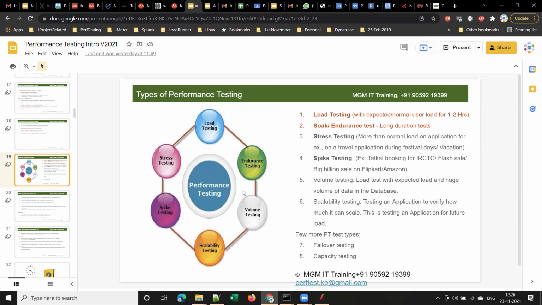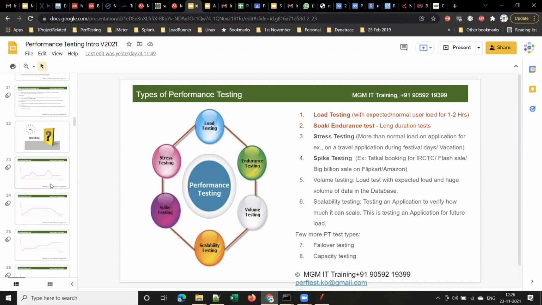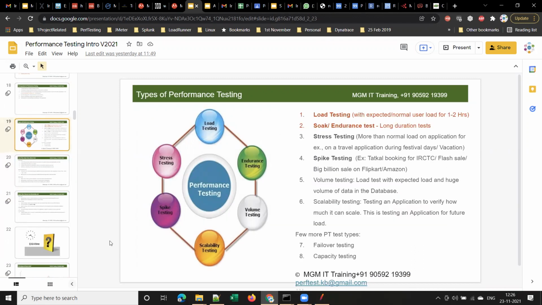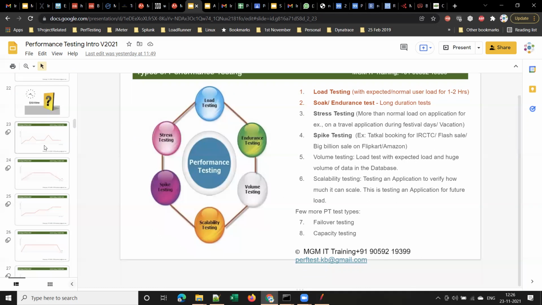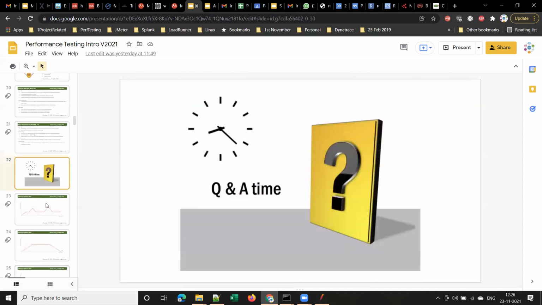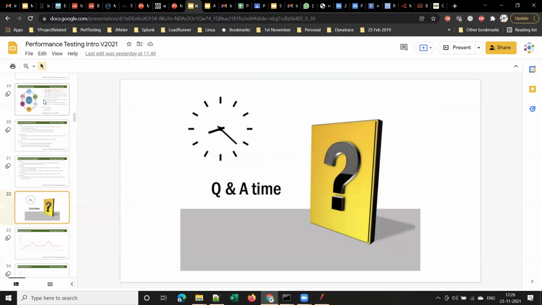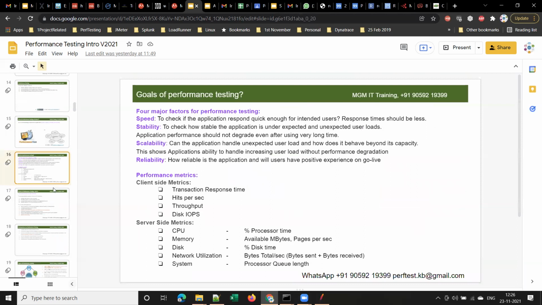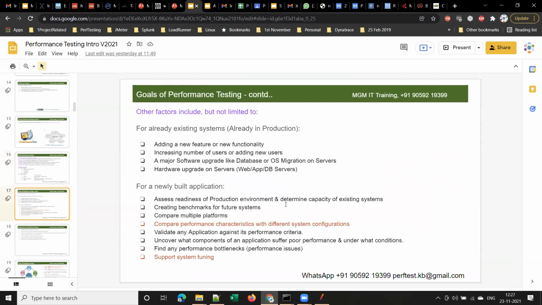Followed by that, we'll have an assessment also. Once I explain the different types of testing, I'll show you some graphs and ask you what type of testing it is, so you should be able to tell that after tomorrow's session. Any queries before we close the session for today?